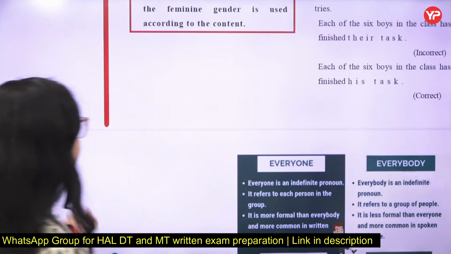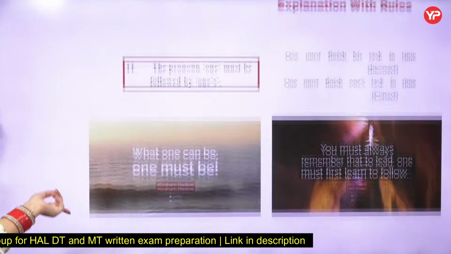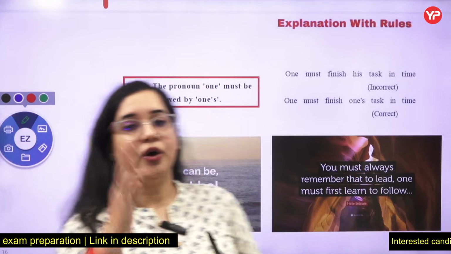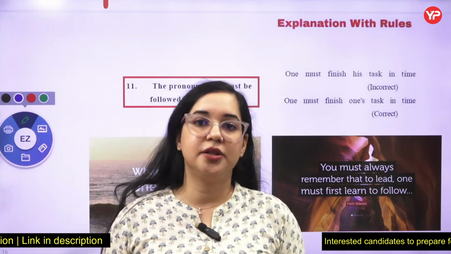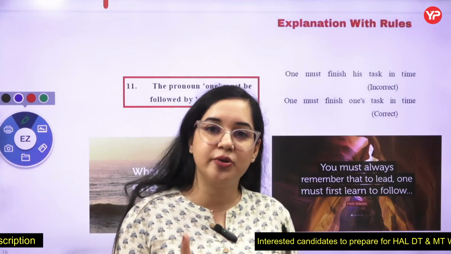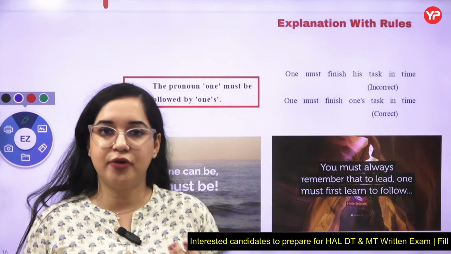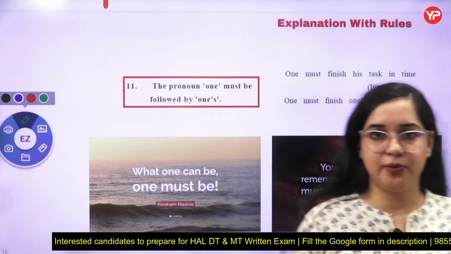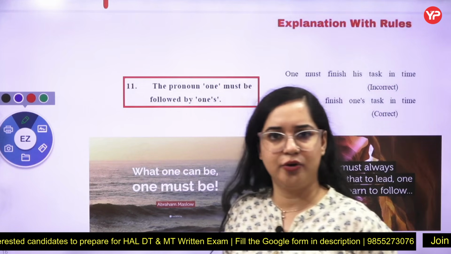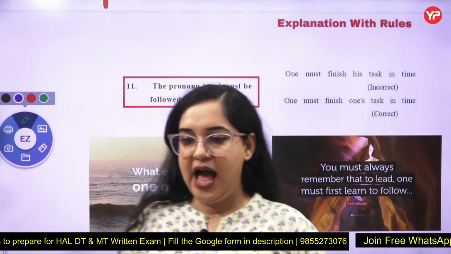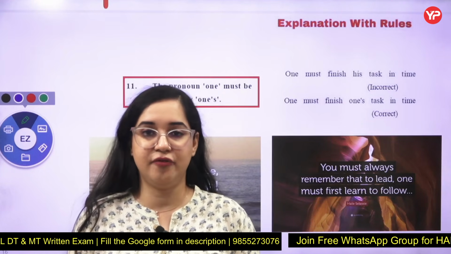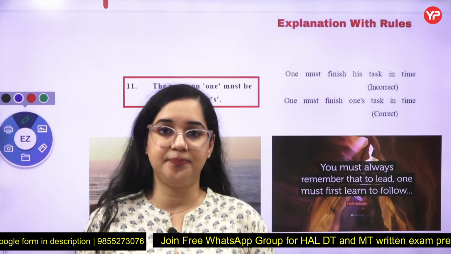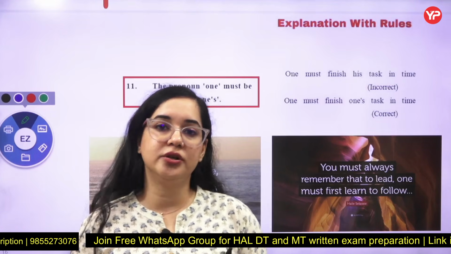Let's go with rule number 11 now. Rule number 11 is a very interesting one. As we all know, this is from the set of pronouns. Pronouns are the ones which are used in the replacement of a noun. Like for a girl, we use she. For a boy, we use he. For a group, we use they. If I'm included in that group, I will use we. And for a child, a baby whose gender is not determined, we use it.